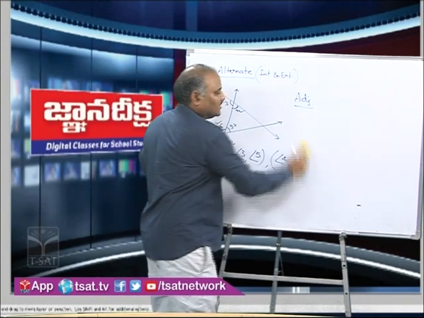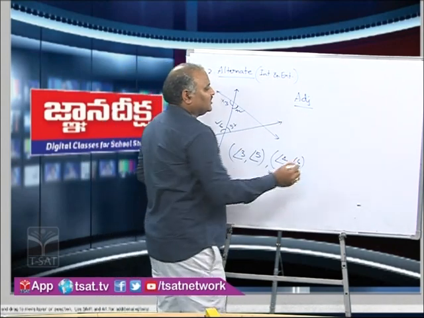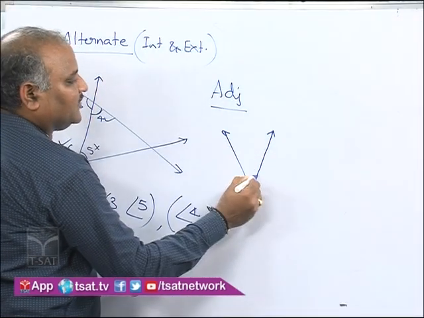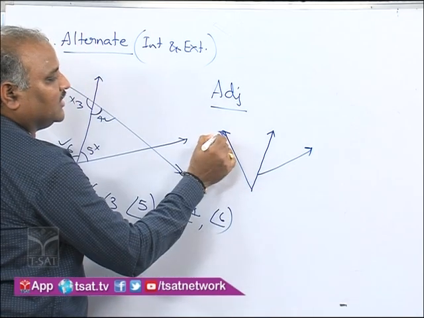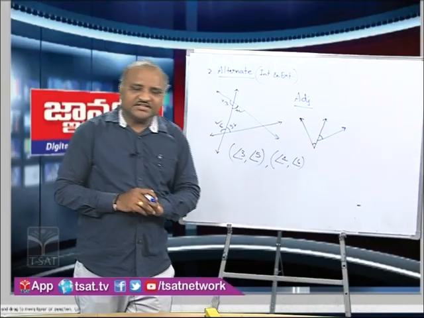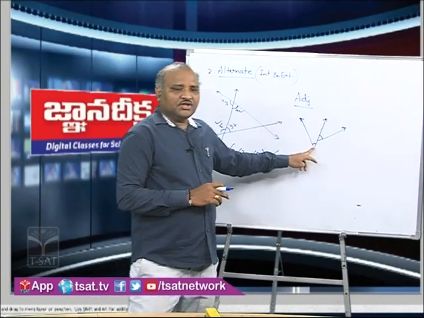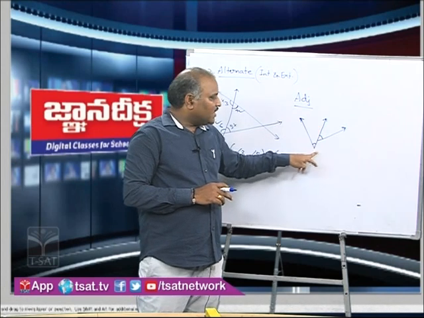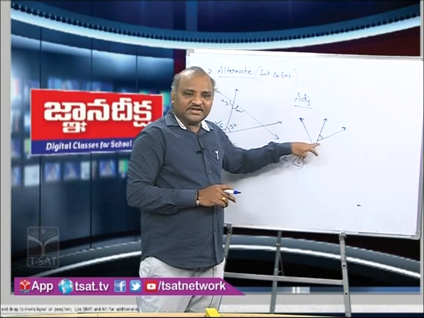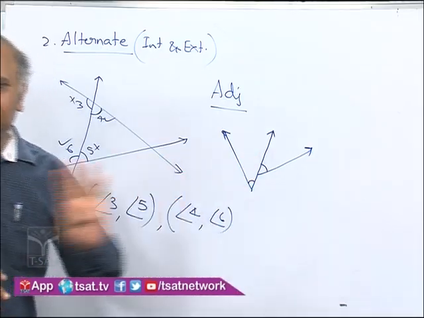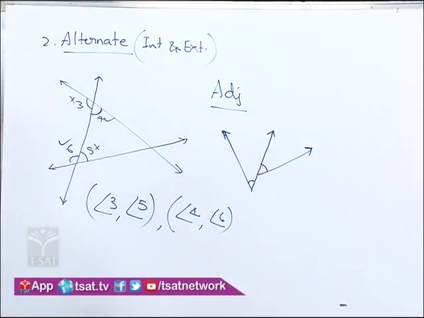Next, one example I will show. Let us see these two angles. Here one angle we have, here one angle we have. Are these adjacent? You can see clearly they have a common arm, but they don't have a common vertex. Even though they don't have a common point in their interiors, there is no common vertex.